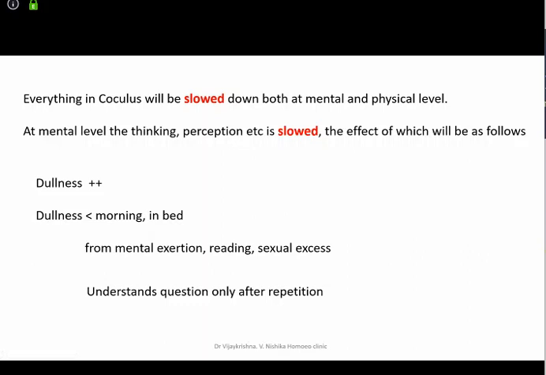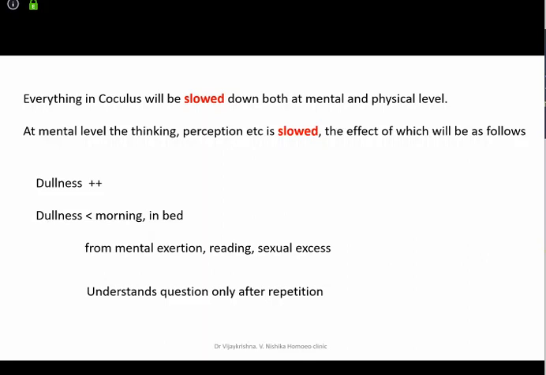So this slowing down in calculus will give rise to dullness. And what is the speciality of dullness in calculus? Dullness will be more in the morning in bed, and this dullness comes mainly from mental exertion, reading, and sexual excess. Another very important thing: any question that you ask, you will have to repeat in calculus.